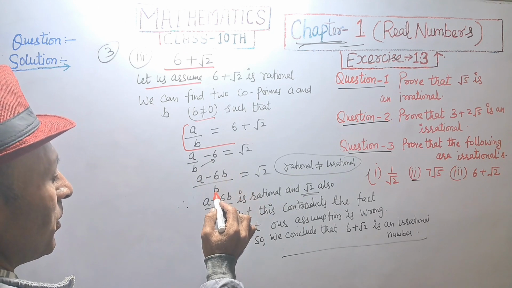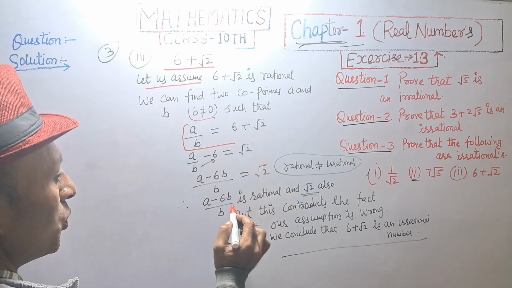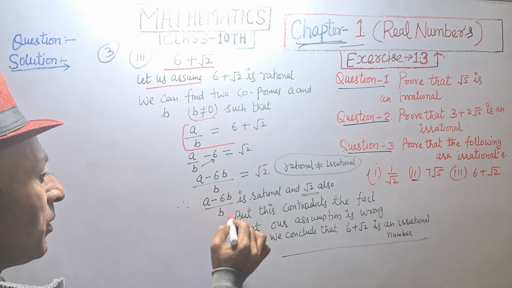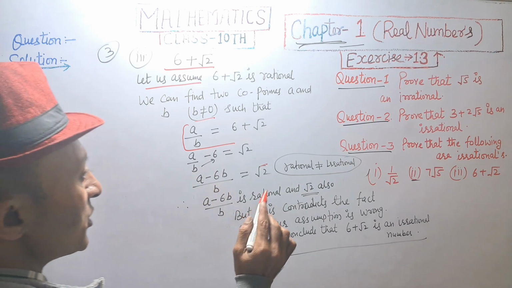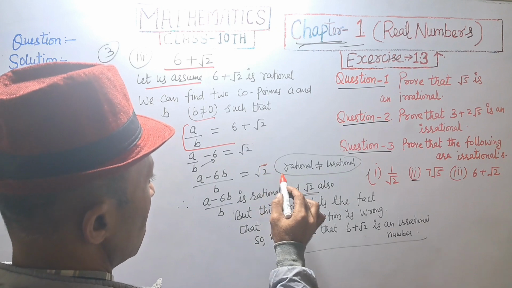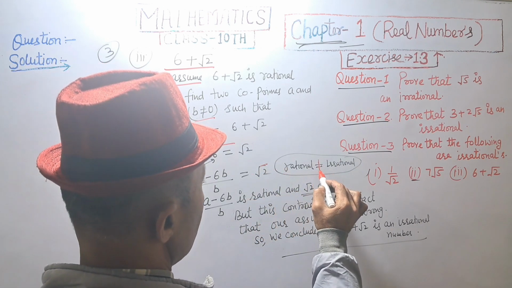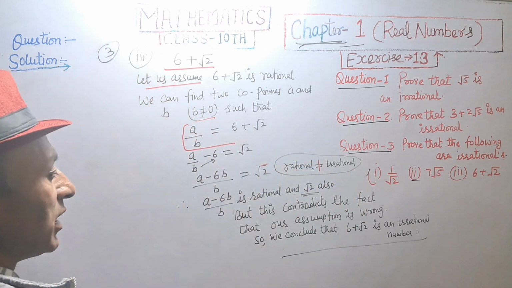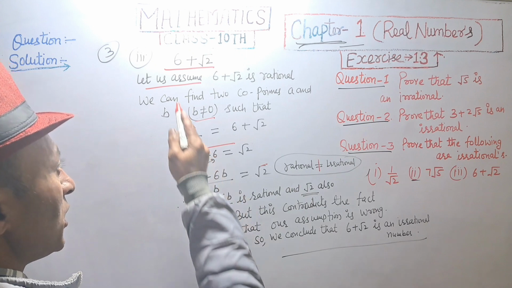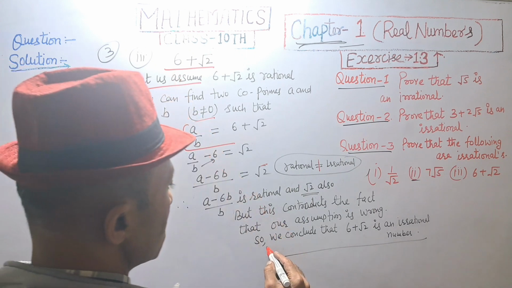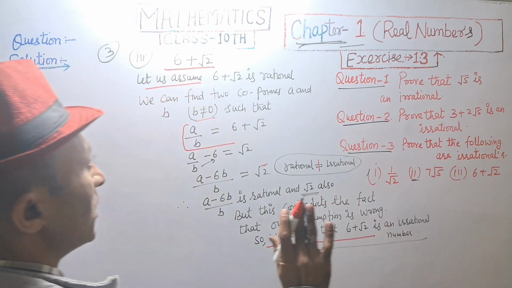A minus 6b upon b is equal to root 2. A minus 6b upon b is a rational number, but root 2 is not rational, it's irrational. Rational number is not equal to irrational. This is a contradiction, so our assumption is wrong. So we conclude that 6 plus root 2 is an irrational number.